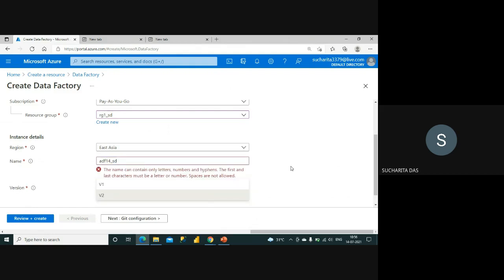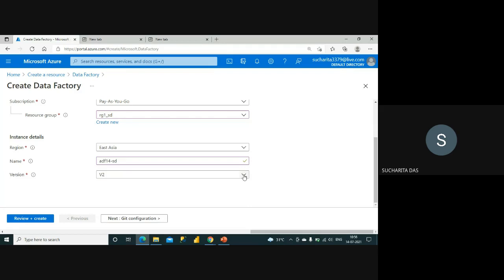Okay, it is showing me that the name can contain only letters, numbers, and hyphens. Okay, so I have given underscore, so it's not taking. I'm trying with this. Let me check. So now you can see that one tick mark is coming at the right part of the name. So that means that this name is fine. I can go ahead.